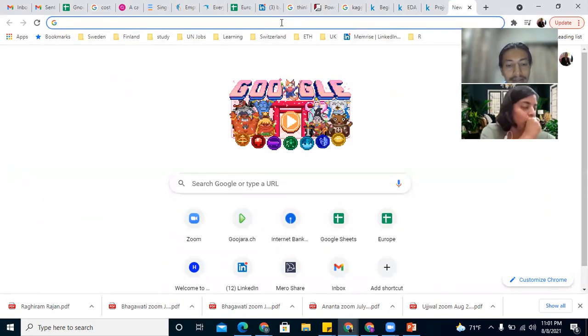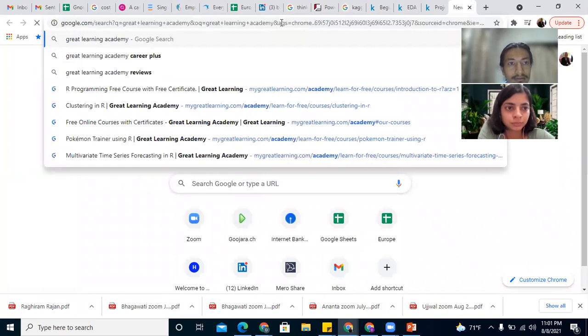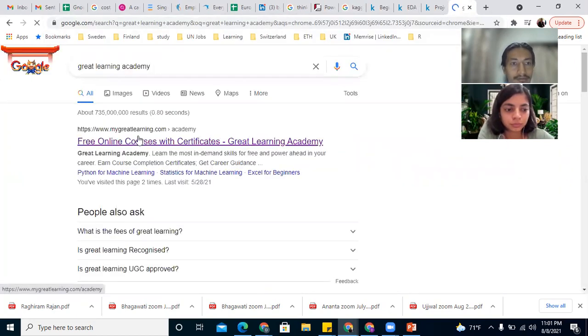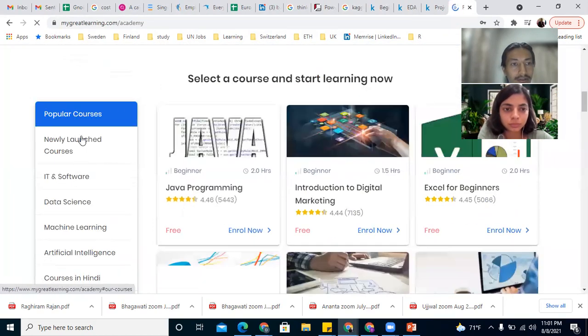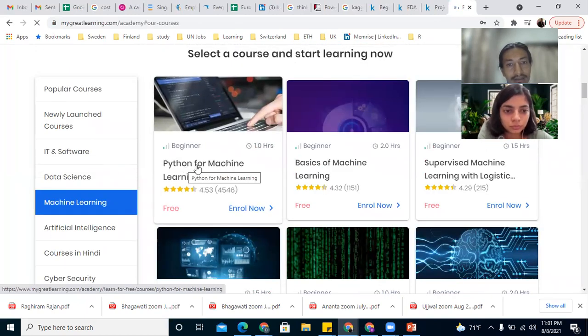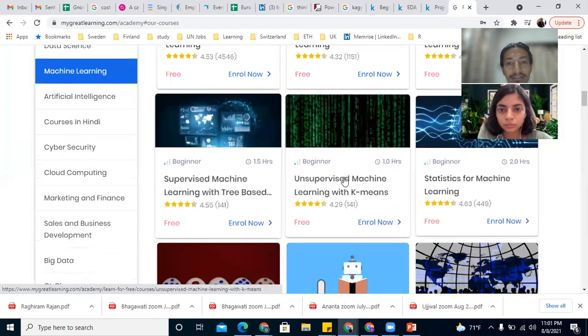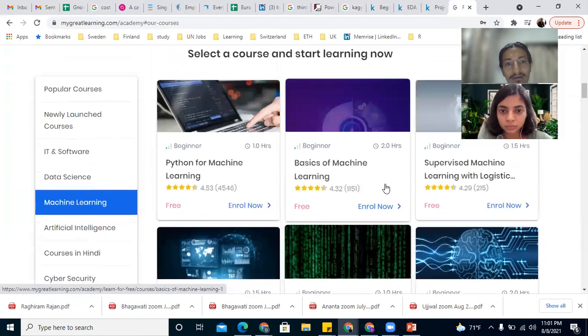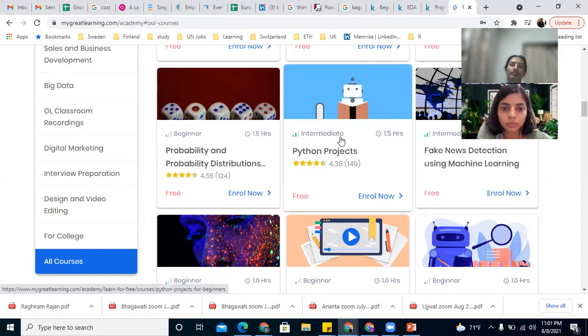Great Learning Academy is providing free basic courses on Python. So this is a good site to start learning courses: data science, machine learning, Python for machine learning, basics of machine learning, supervised machine learning. These are all 2-3 hour courses, and they are a lot helpful to start. We even have a Python project, so you can work on this.